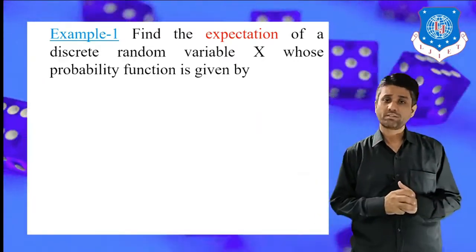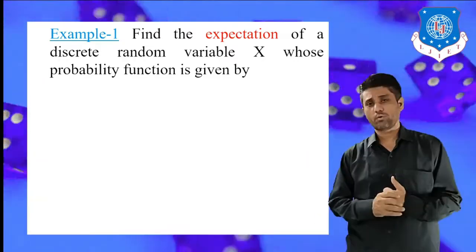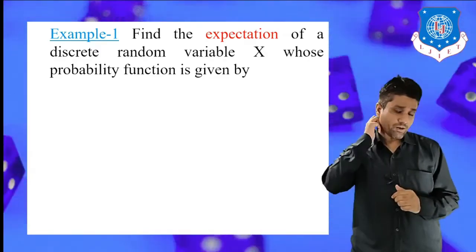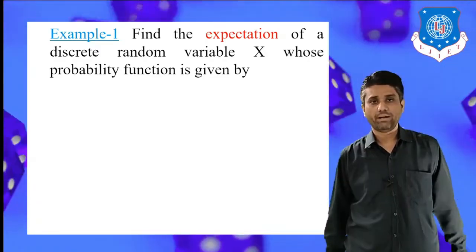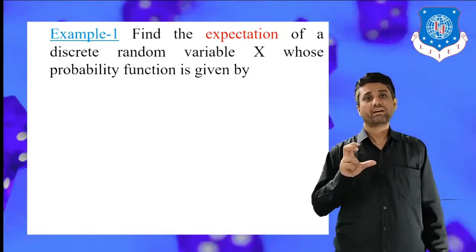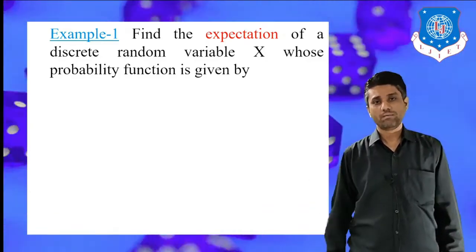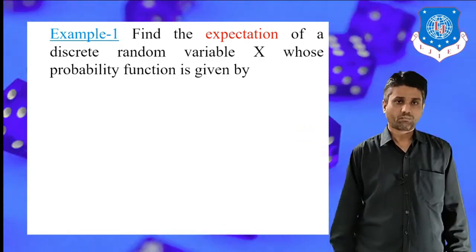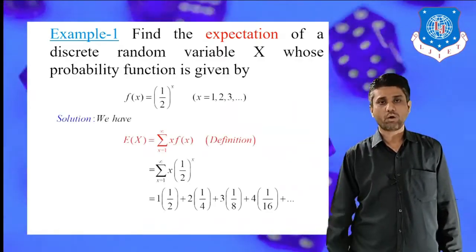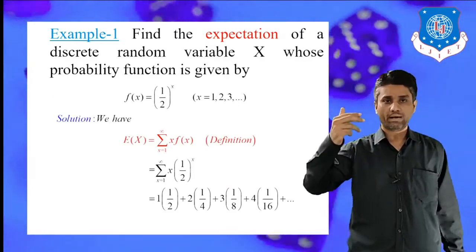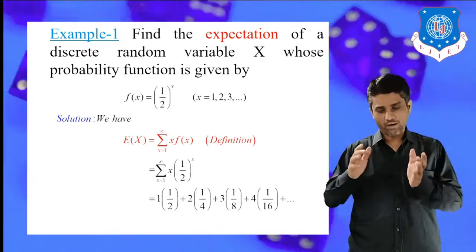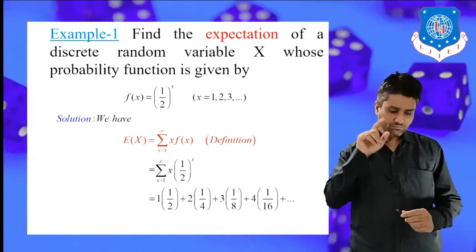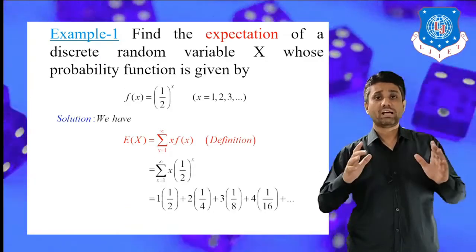Next, by using these properties we will solve some examples. In the first example we are interested in finding the expectation of a discrete random variable X whose probability function is given by this formula: f of X is equal to 1 by 2 raised to X, where X runs from 1, 2, 3 and so on.